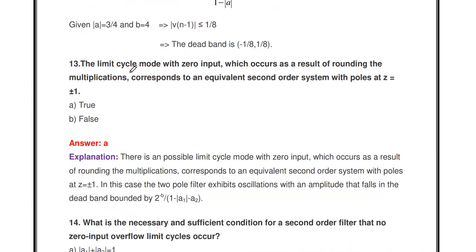The next thing: the limit cycle mode with zero input, which occurs as a result of rounding the multiplication, corresponds to an equivalent second order system with the poles at z equal to plus or minus 1. The statement is true.